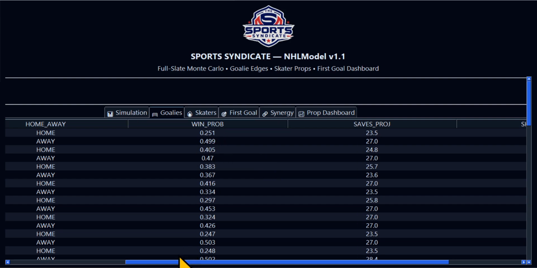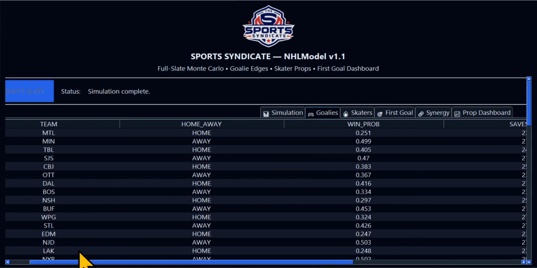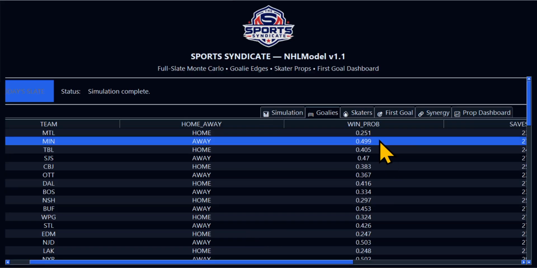So how I like to do it is I'll go through the simulations. We run a 30,000 game simulation, and that might be overreaching, though. I might have to reduce that. I might be getting too much static, so I might reduce it down to like just a basic 100. Nah, I gotta find that good number. I'm thinking 10,000 to be honest with you, but I don't want to overrun it. You know what I mean? But anyway, the model likes Minnesota on this one.